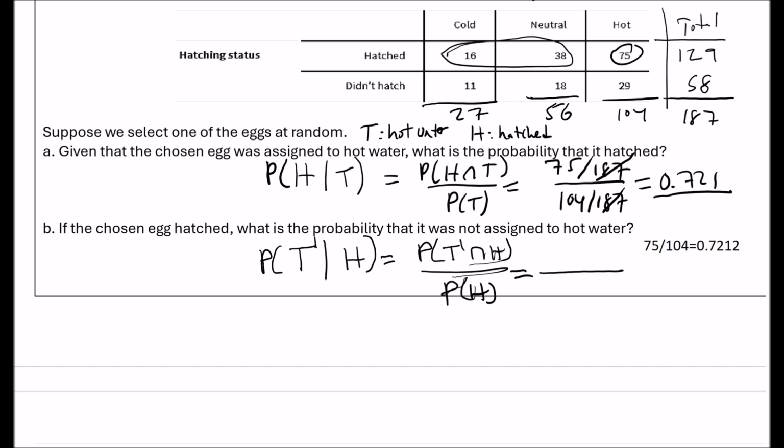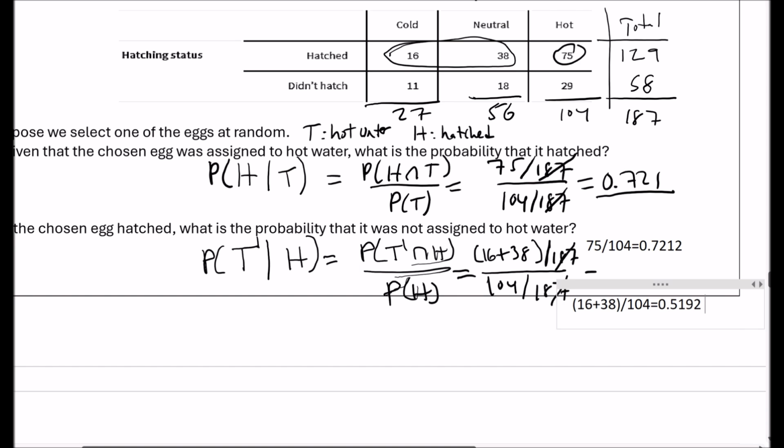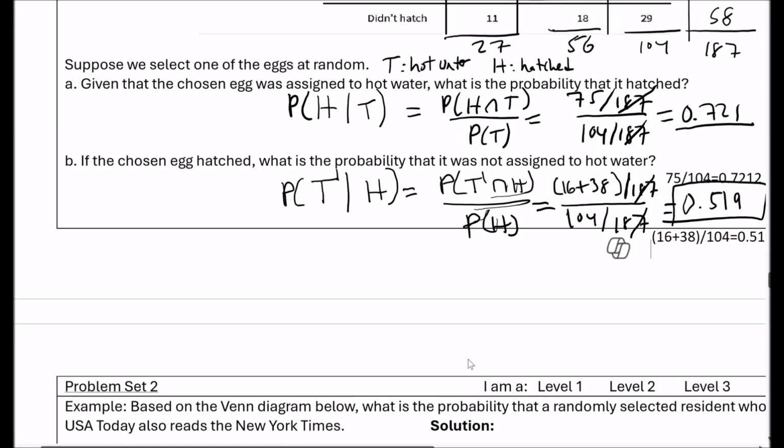That's these ones right here, so 16 plus 38 out of 187. And then how many were hot? It's 104 out of 187. These cancel, so we get 16 plus 38 divided by 104, which is 0.519. Okay, there you go. That takes care of number 3.